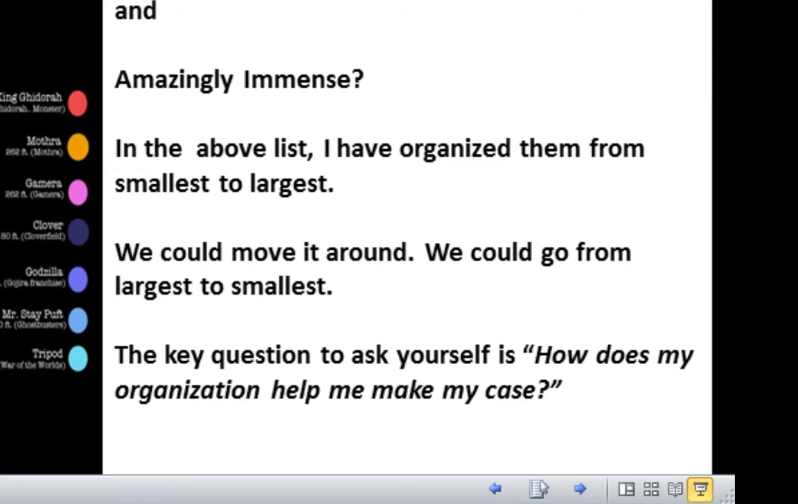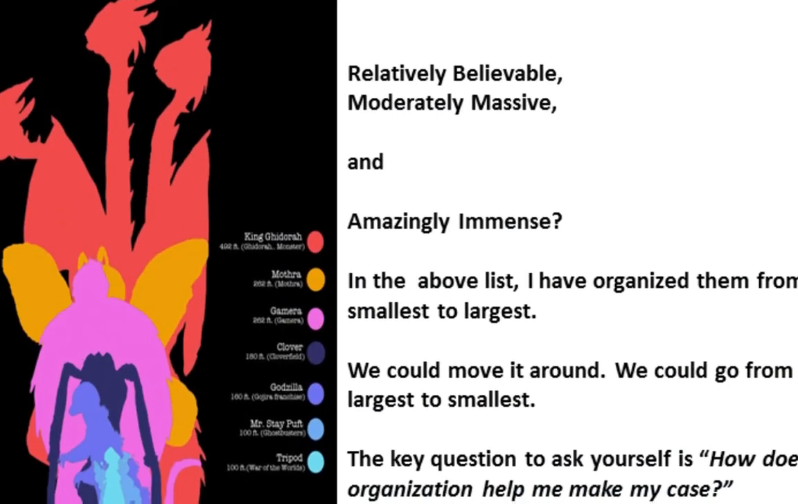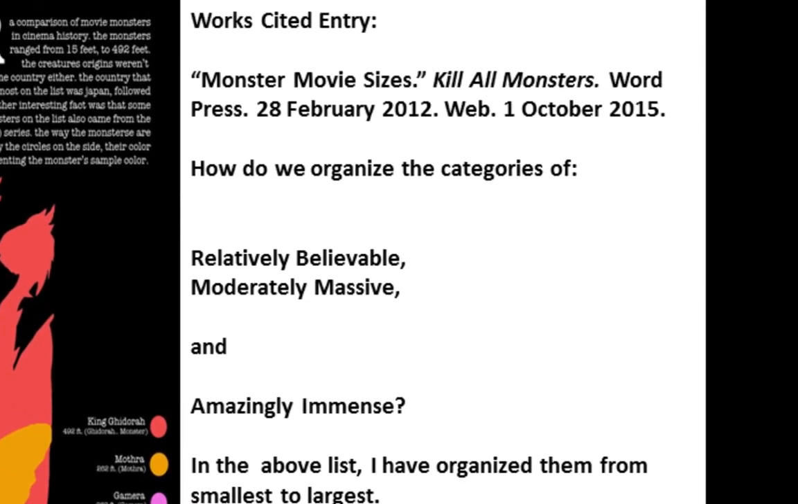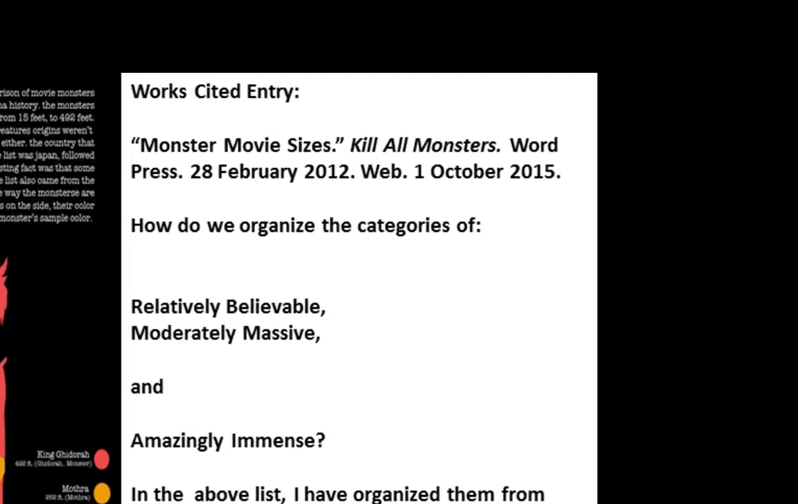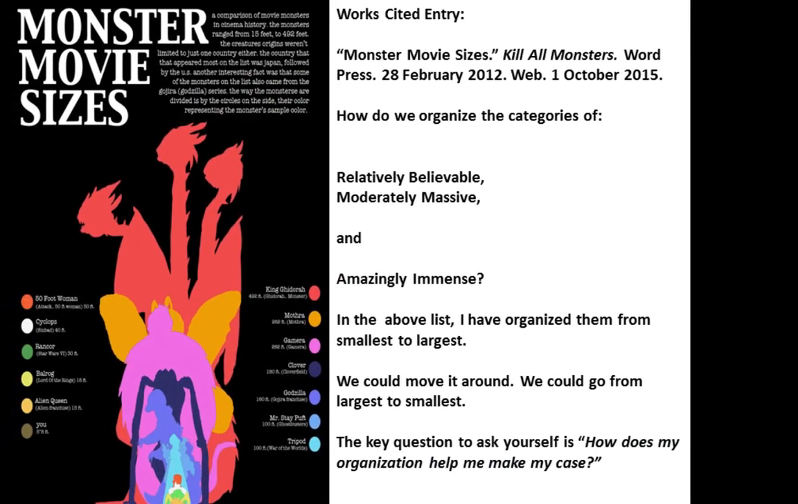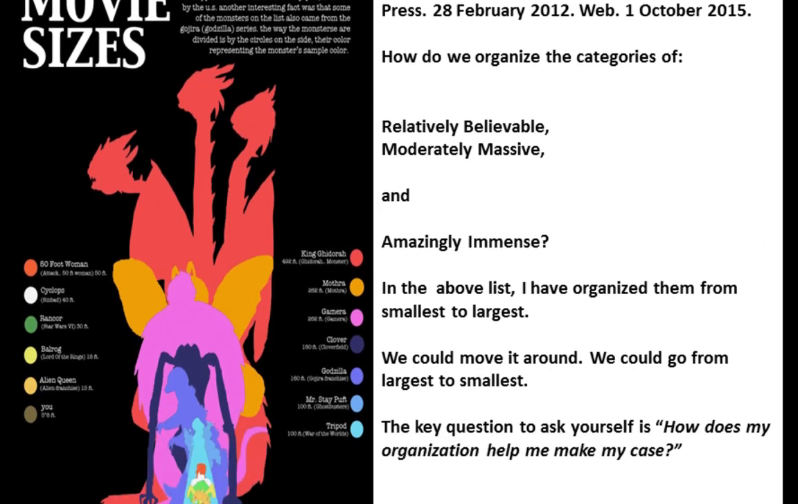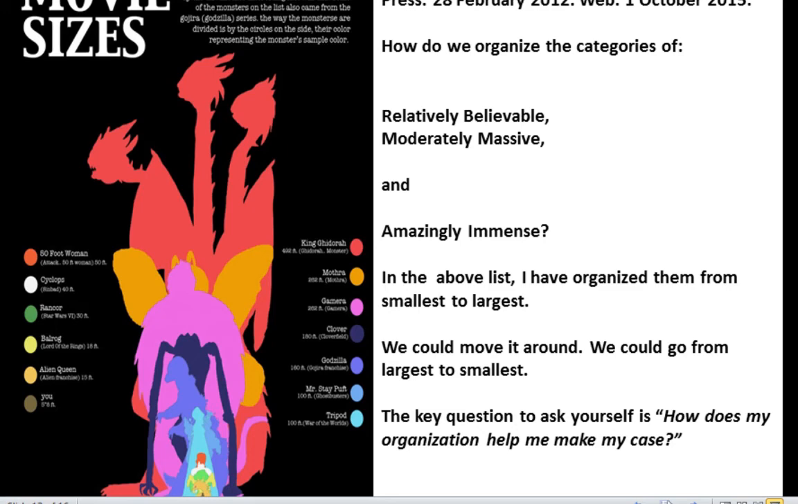But the key question is to always ask yourself, how does my organization help me make my case? How does the organization of this information that you're providing, this division and classification, help you make a case that, well, in our discussion here, we're talking about monster movies, and we made this correlation that size equals popularity. So how does it help you make that argument? That's what you want to get to.